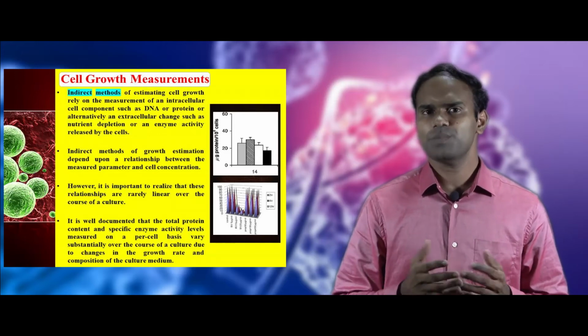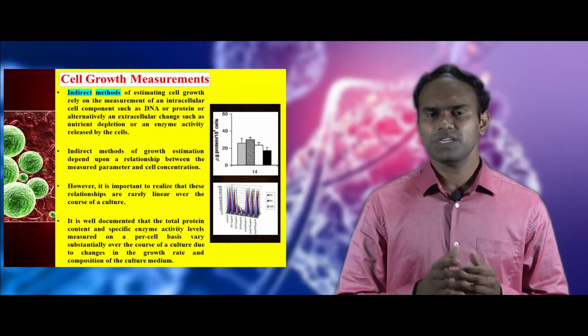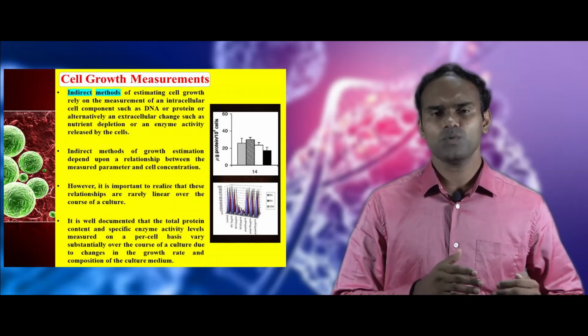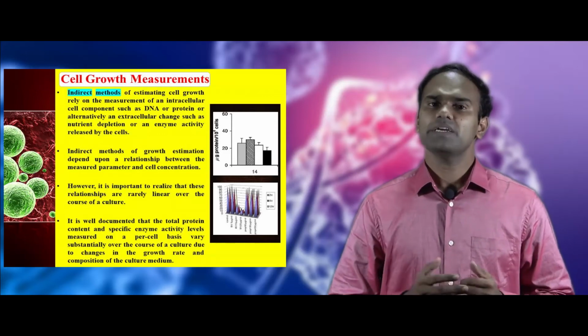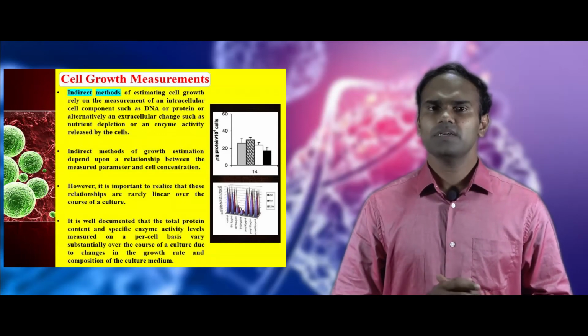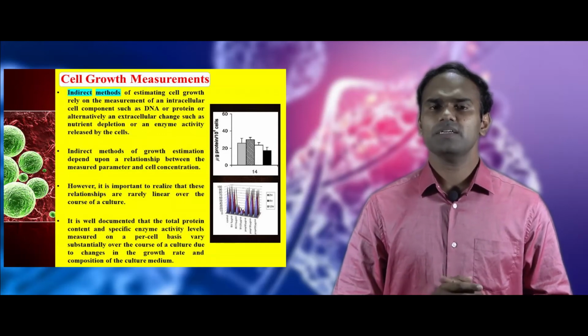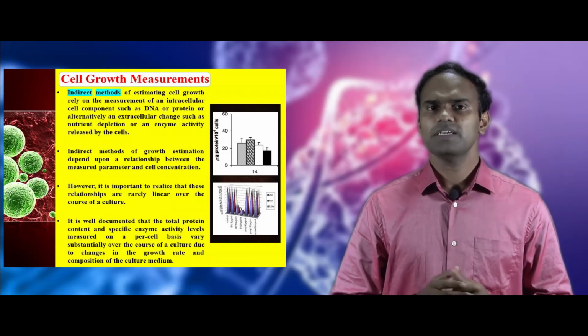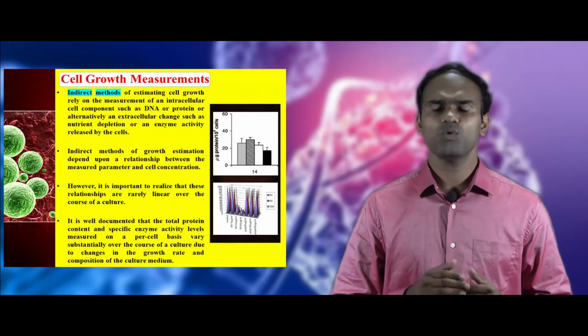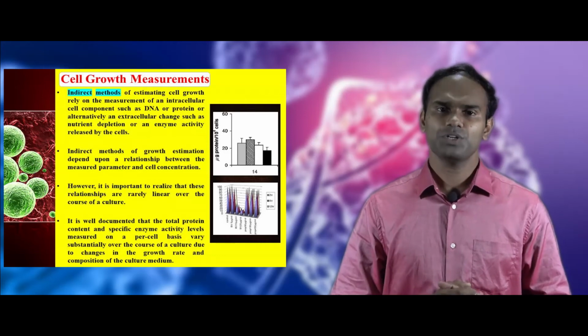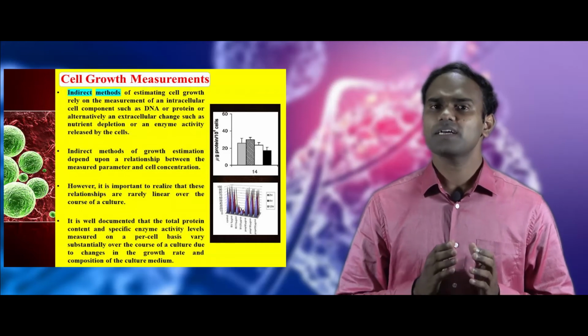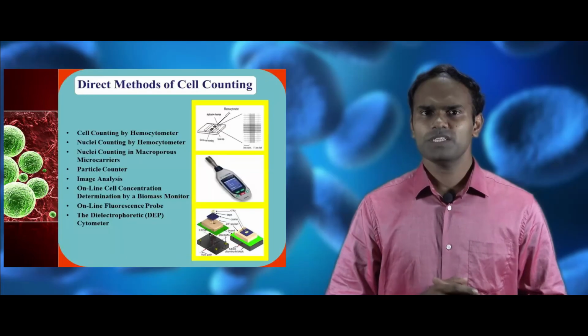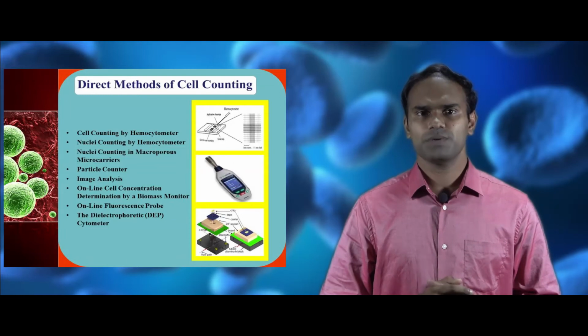However, it is important to realize that the relationship is rarely linear over the course of culture. It is well documented that the total protein content and enzyme activity measured on a per cell basis vary substantially over the course of culture due to the changes in the growth rate as well as the composition of the culture medium.